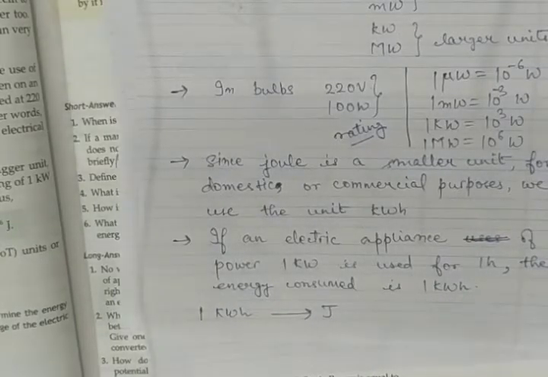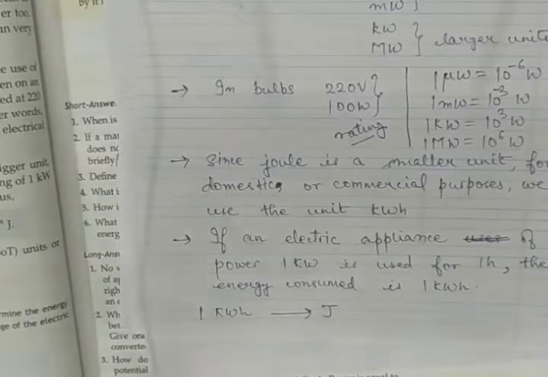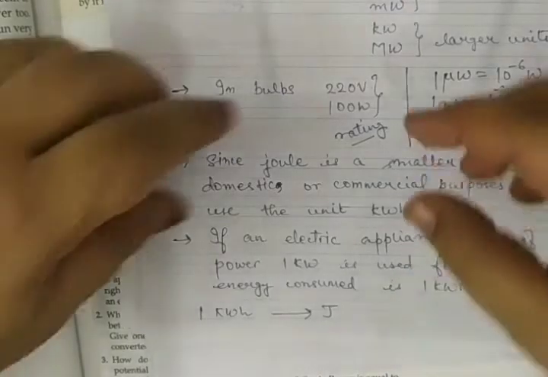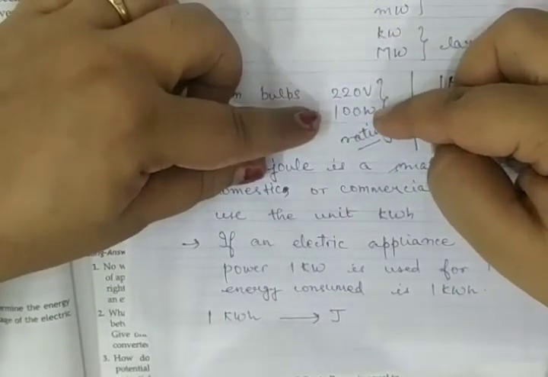Or even in case of iron or any electrical appliances, electric bulbs, tube lights, and AC, everywhere you will find volt and watt written.